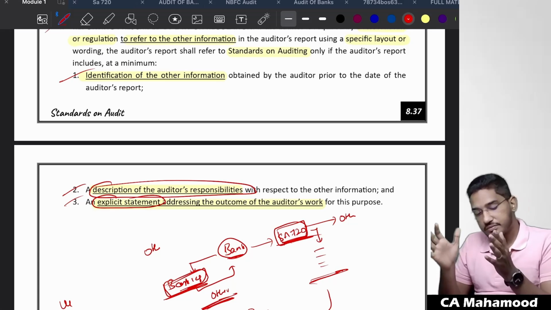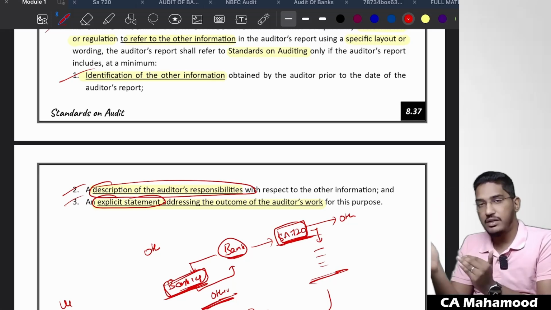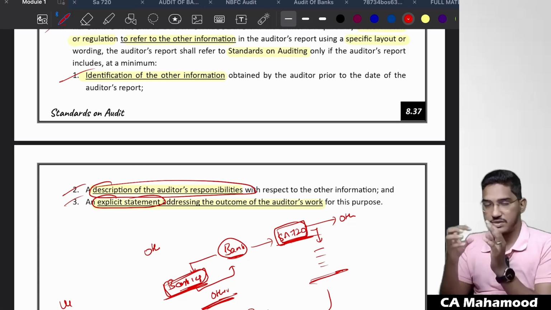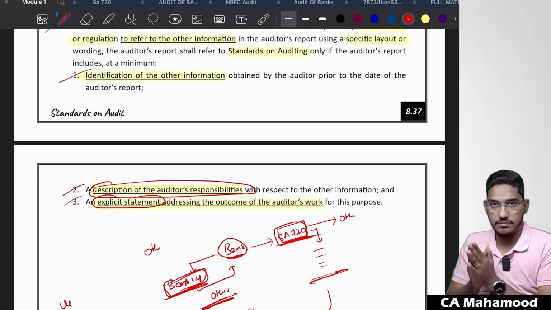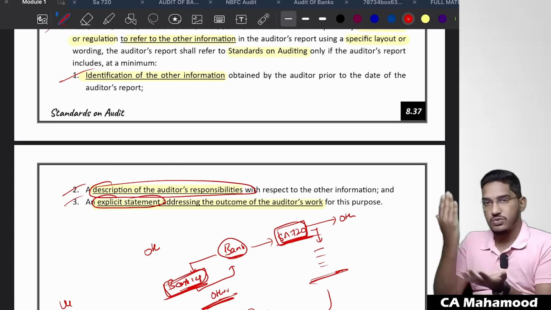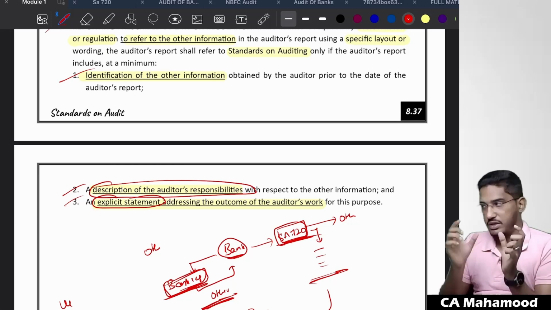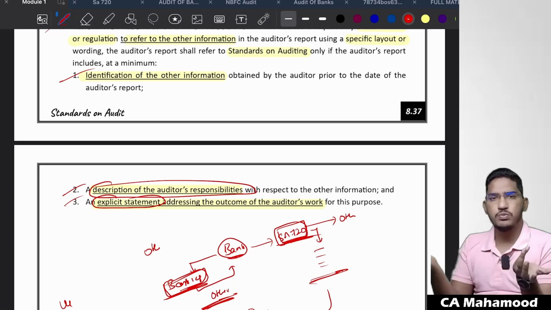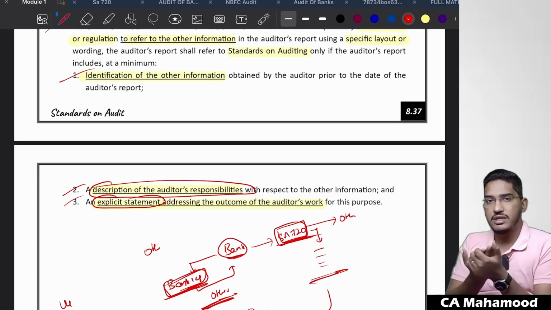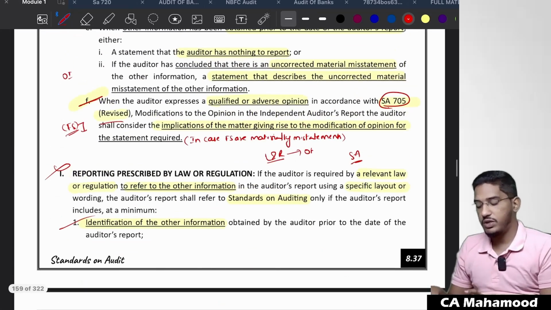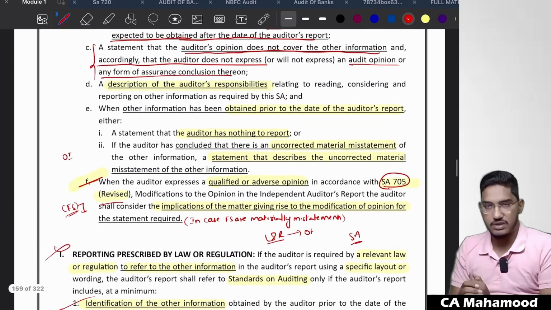Simply, if the requirements of the Standard on Auditing are also complied with, then you can give reference, saying this paragraph I am preparing in my auditor's report as per law and regulation and as per standards also. In case you are not fulfilling the requirements of the standard, don't give reference to the Standards on Auditing. Able to understand? So if there is a requirement of reporting under law or regulation, and a requirement of reporting under standards also, and both requirements are complied with, give reference to both in your auditor's report. If only one requirement is fulfilled, give reference to only that one. Clear, everybody? So this is regarding reporting prescribed by law or regulation. You can read it once and you can ignore it.